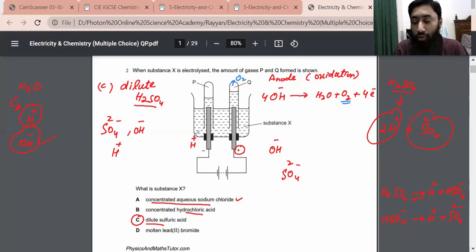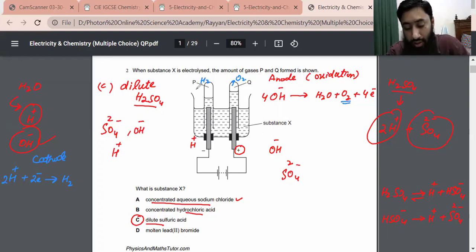anode. What about the cathode? When hydrogen ion reaches the cathode, you see what happens. Addition of electron takes place and hydrogen ion is converted into hydrogen gas. So hydrogen gas will be produced at the cathode. These are the correct gases. These are the gases which you figure out.